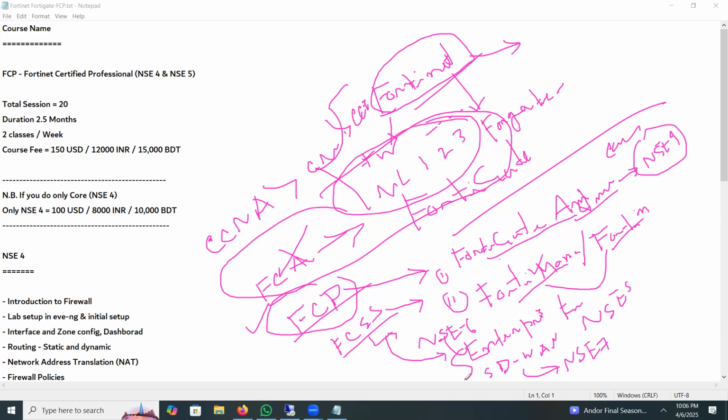If you pass these 2 exams, then you will be FCSS. I will show you details in future. No problem. So these are the exams, FCP and FCSS. We will only do FCP, FortiGate Certified Professional.